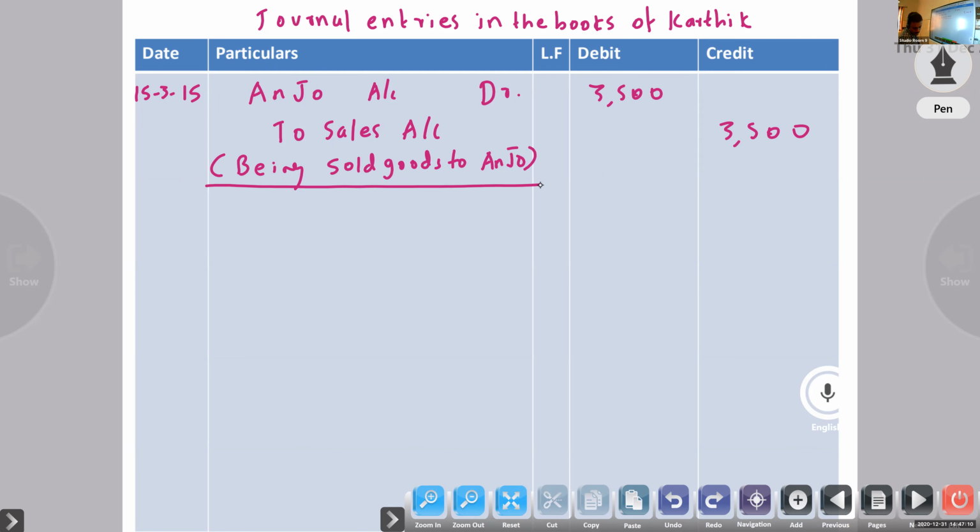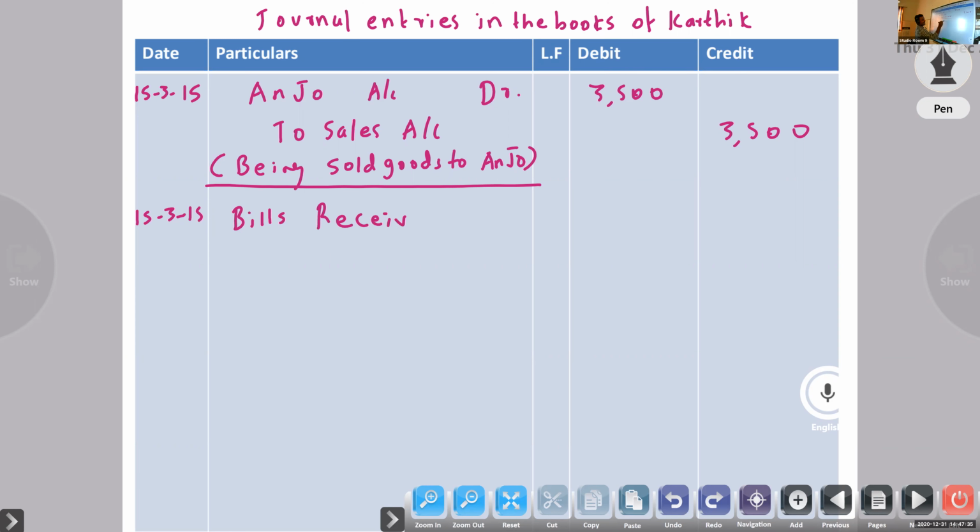Next, same date only, accepted. Second entry, bills receivable account debtor to Anjo.